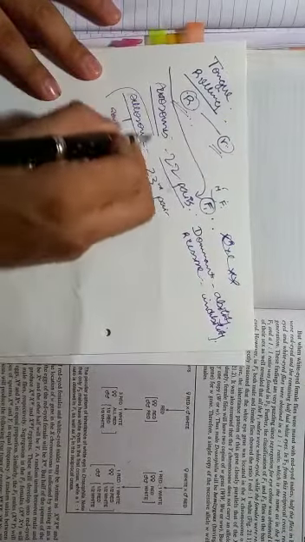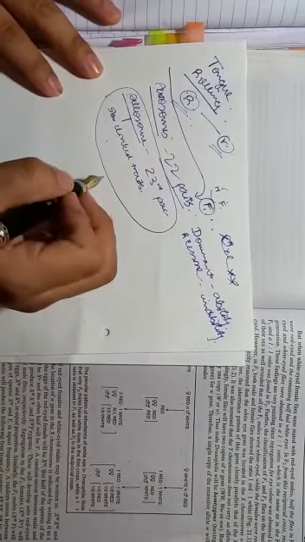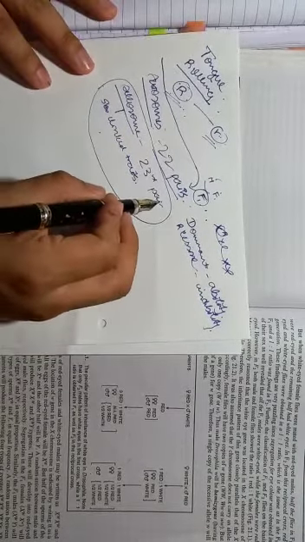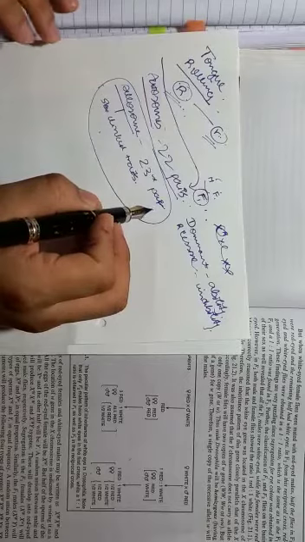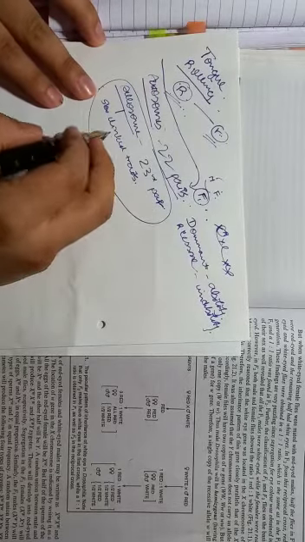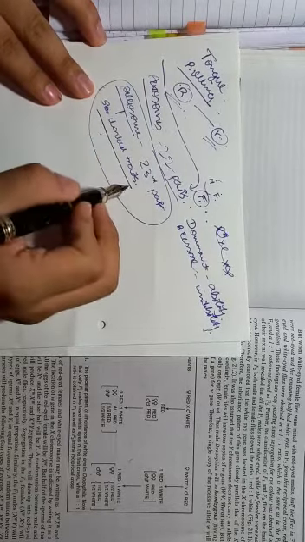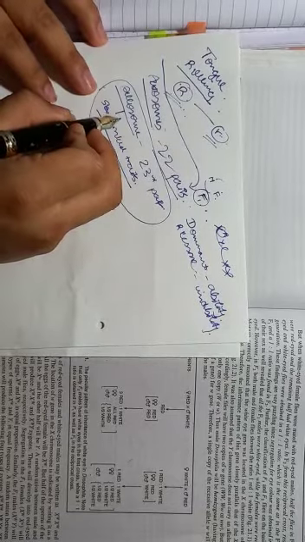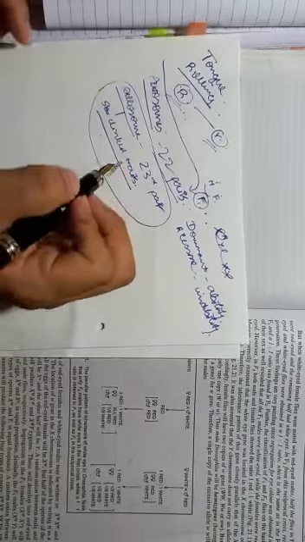Now, as far as sex linkage goes, this particular sex linkage that we're talking about is associated with the 23rd pair of chromosomes, that is the allosome. Sex linked traits are associated with allosomes of the 23rd pair of chromosomes.